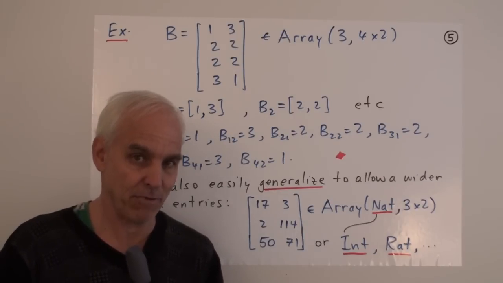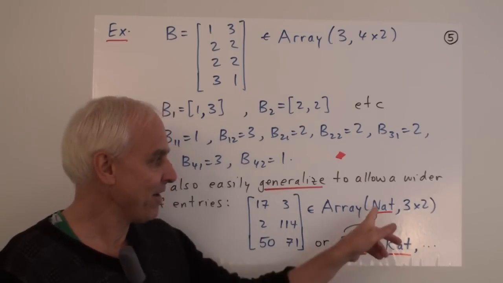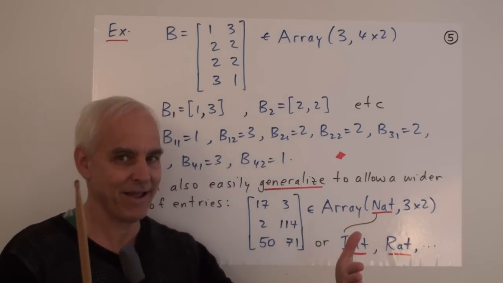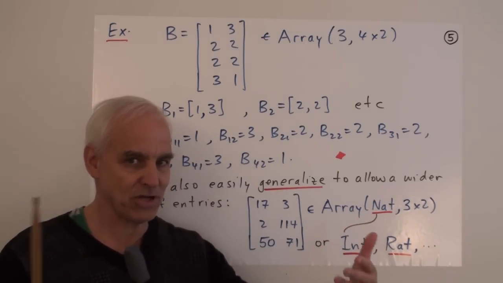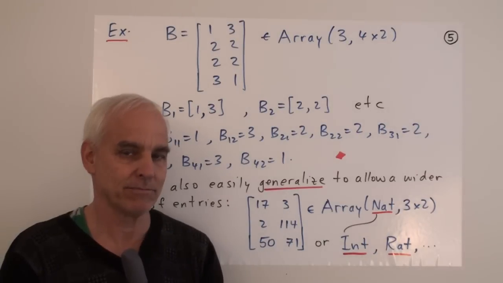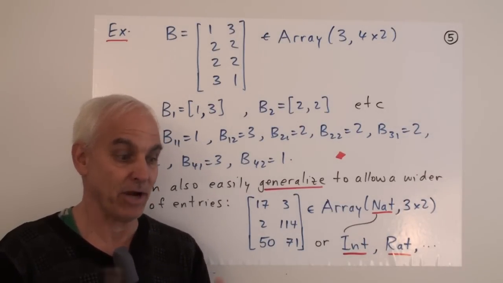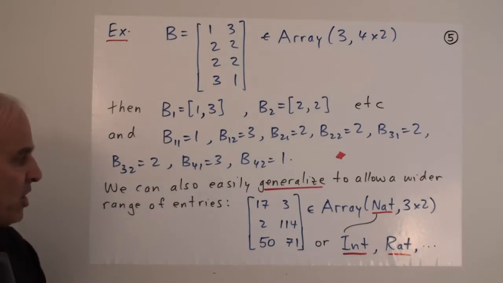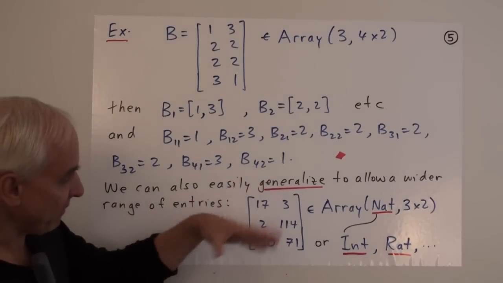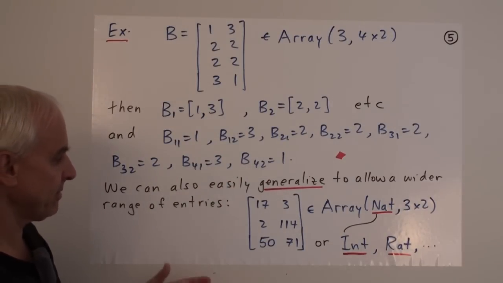Okay, that's the price you pay by not bounding the range in which these elements are coming from. So it's a trade-off.